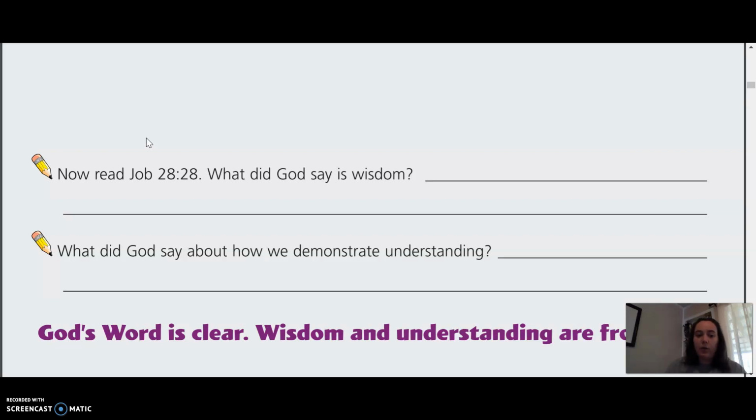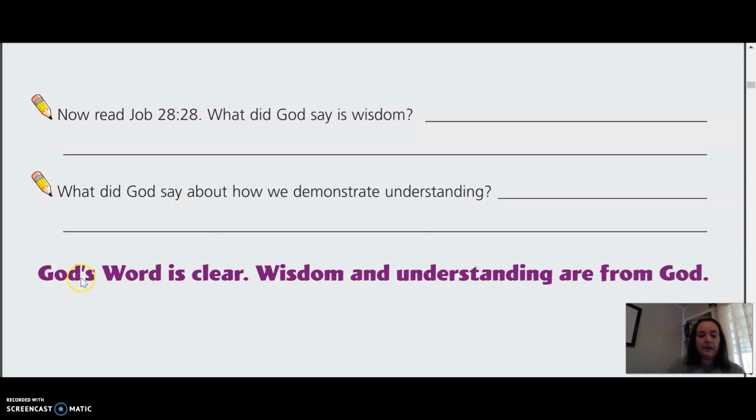And then I want you to find out, what did God say about how we demonstrate understanding? So after you see what God told Job wisdom is, I want you to see, how do we demonstrate that? How do we show that through our actions? So read that verse carefully here, Job 28:28, and write in those two answers. Then you'll be done with your Bible lesson for today.